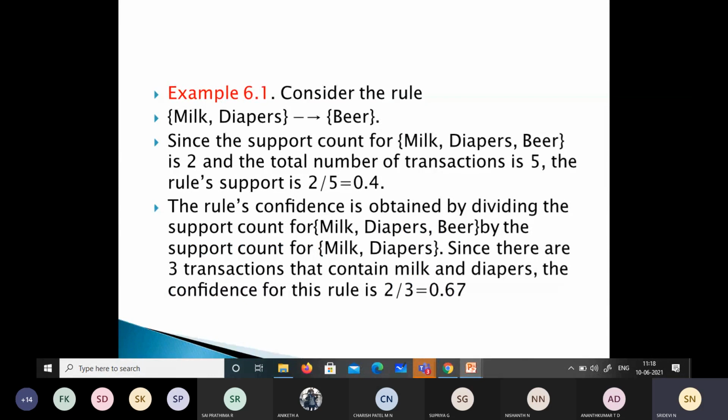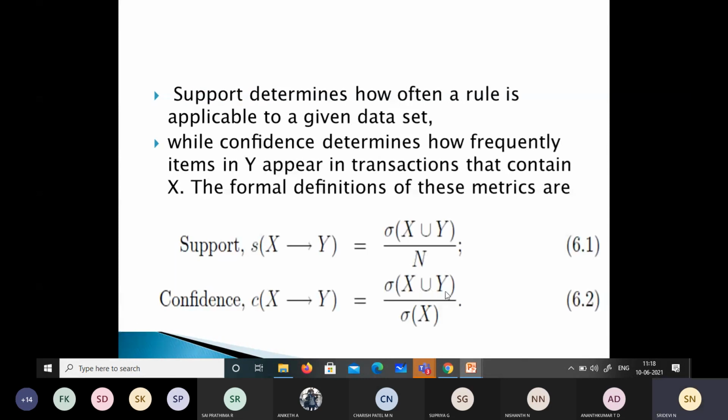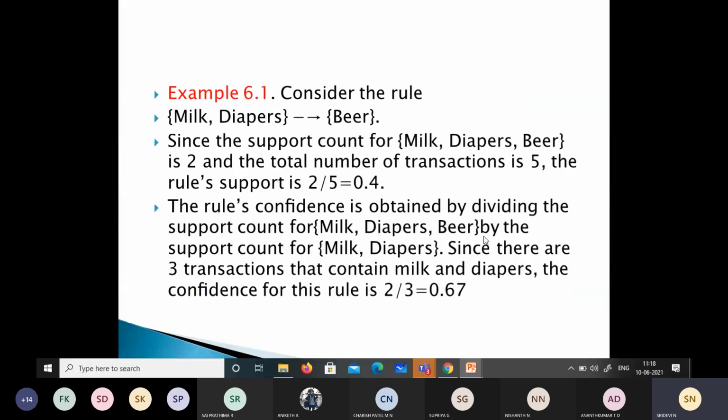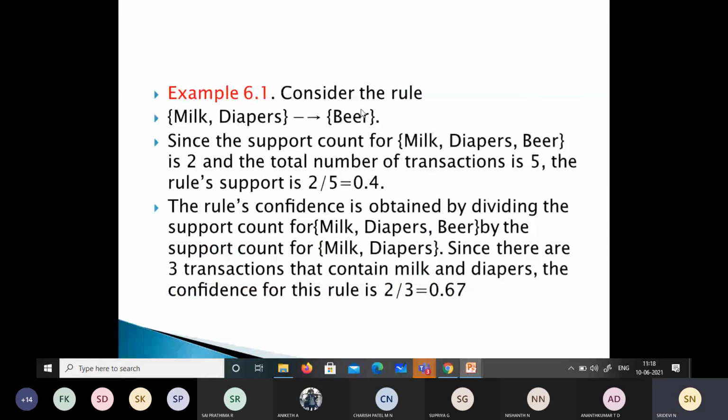Simple, isn't it? So for support count, we just have to check how many transactions contain all these items, and then confidence is that whole thing divided by the count for X. See the formula here, X union Y. So we have taken X union Y divided by the support count for milk and diapers, X. This is your X, this is your Y. So we have sigma of X union Y divided by sigma of X, that is 2 by 3, which is 0.67.